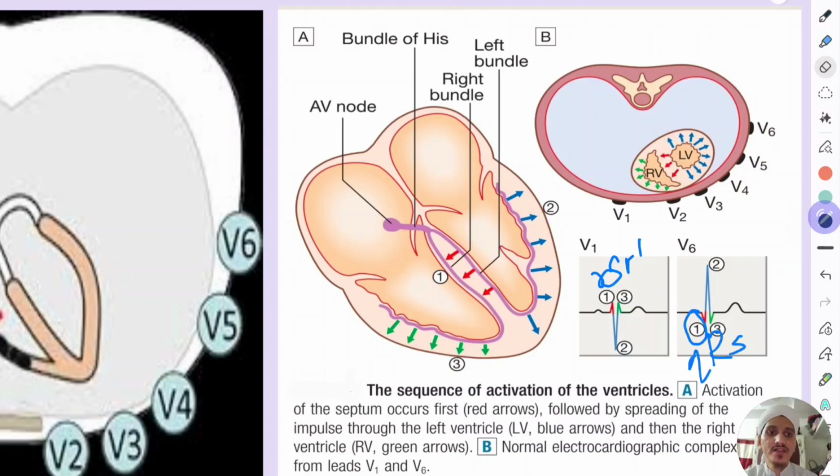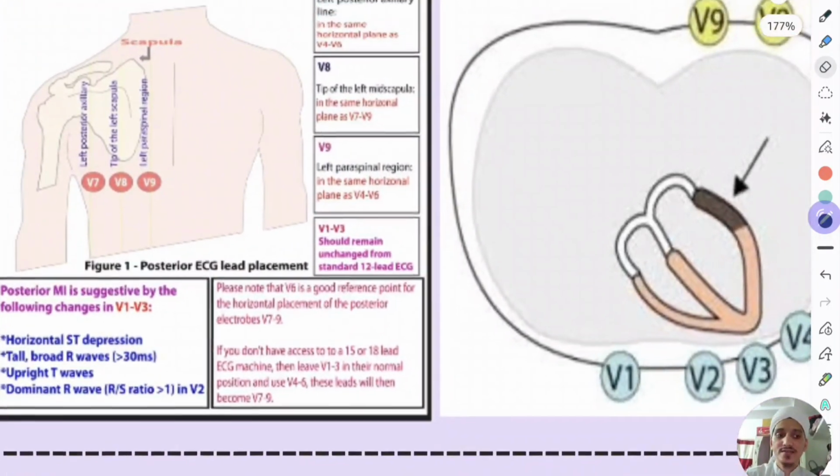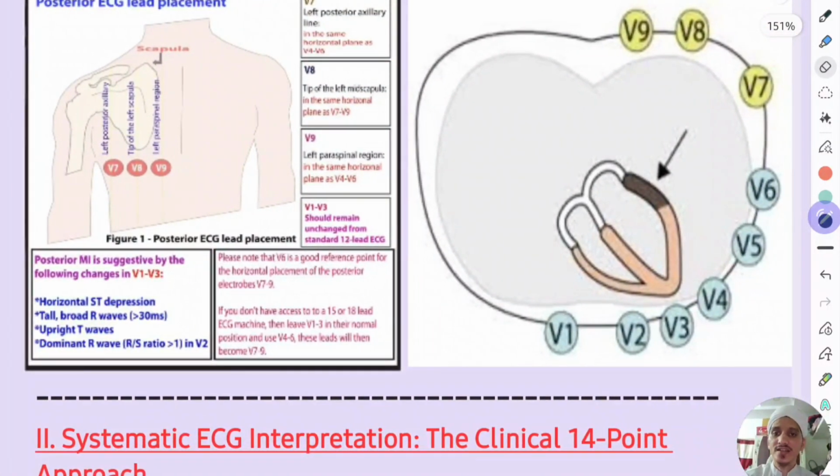So this is one negative because of this opposite, and this is positive because it is towards V6, and this is again negative because the right ventricle is depolarizing and it is opposite to V6. And now V2 will be along that, and V3 or V4 will be somewhat biphasic like this. So this will happen from V1 to V6. Now this is the last thing of this video. We are learning the basics.